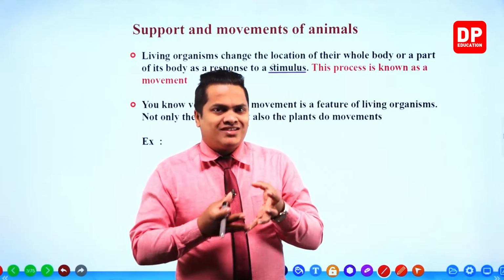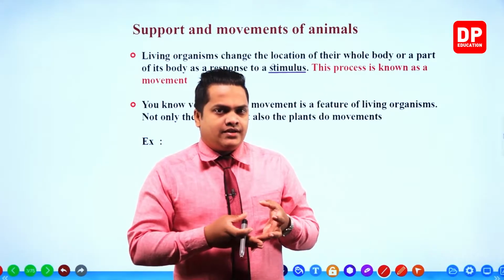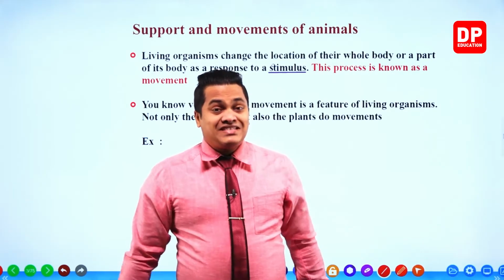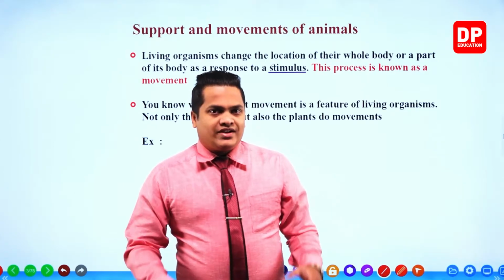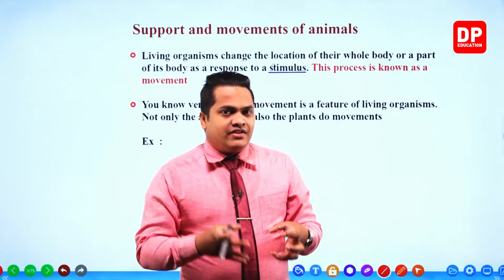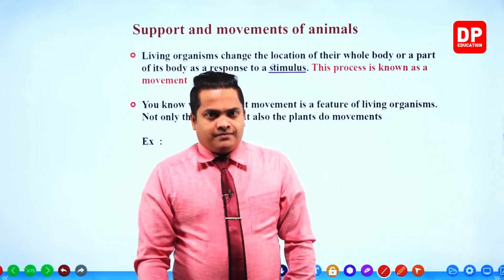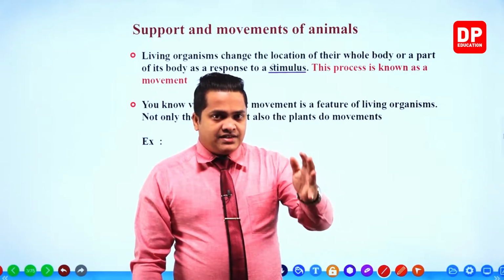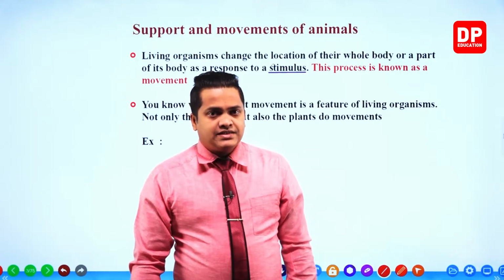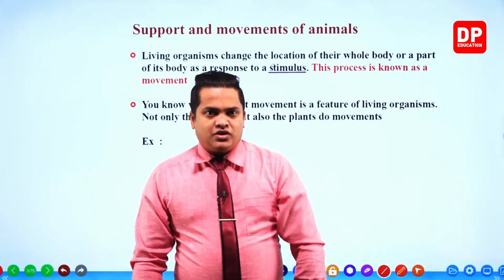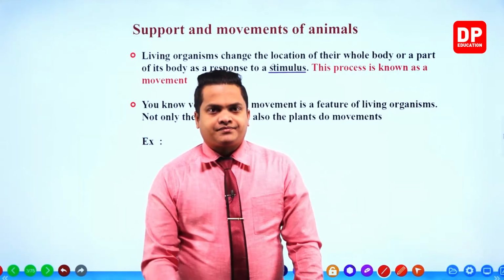Normally we capture these stimuli by using our sensory organs. Now let's go to that previous incident where the lightning strike comes. When the lightning hits a particular place, that stimulus is captured by your eyes.